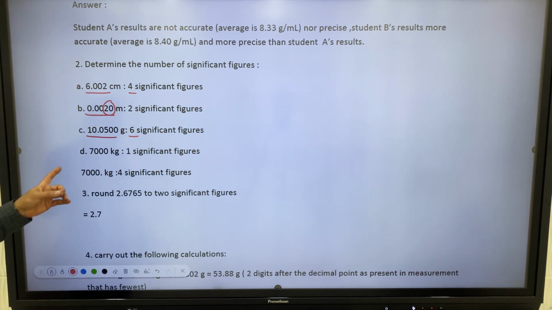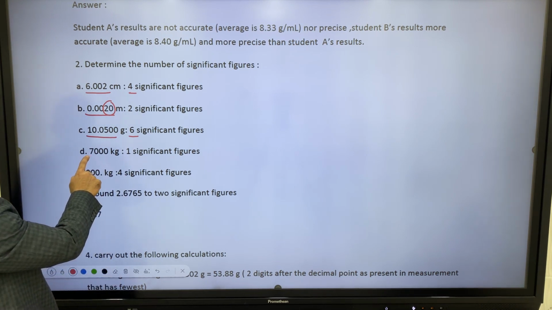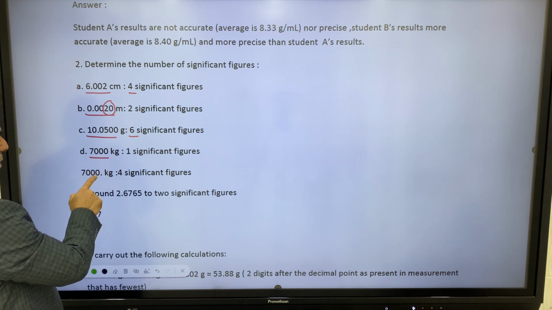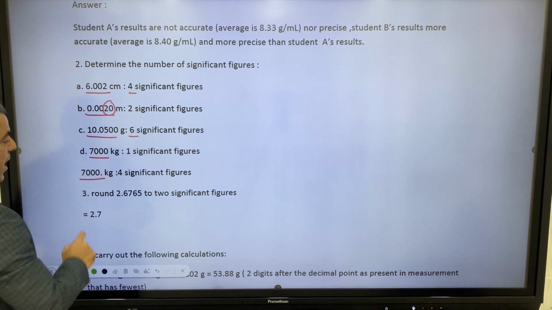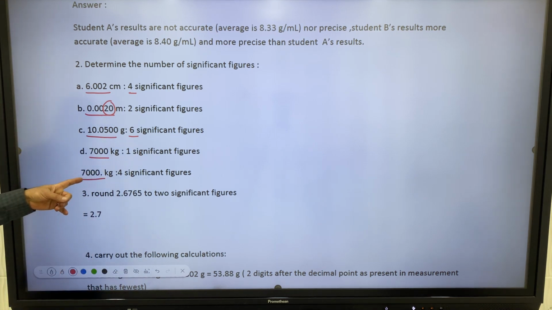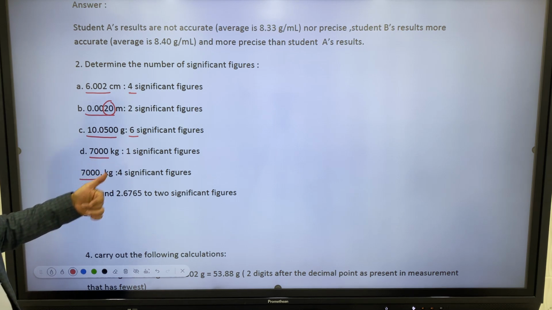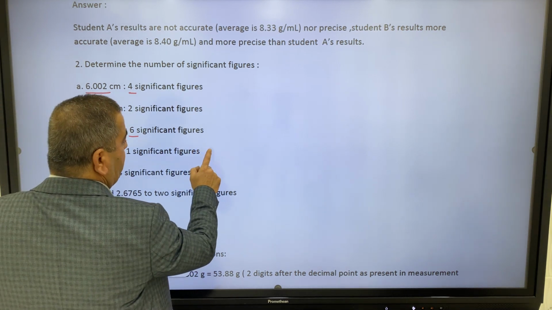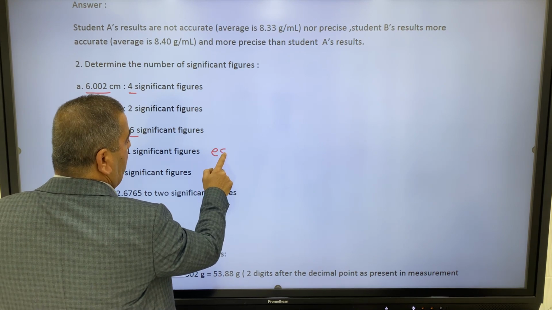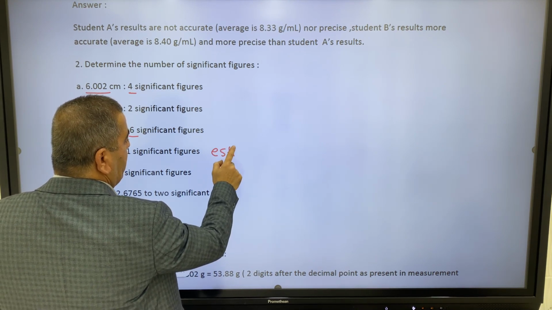In D, we have 7,000 kilograms without a point, and 7,000 kilograms with a point. What does the point mean here? The 7,000 without a point means the zeros are estimated.